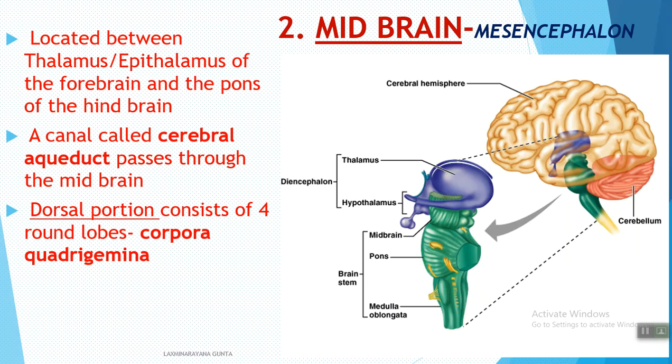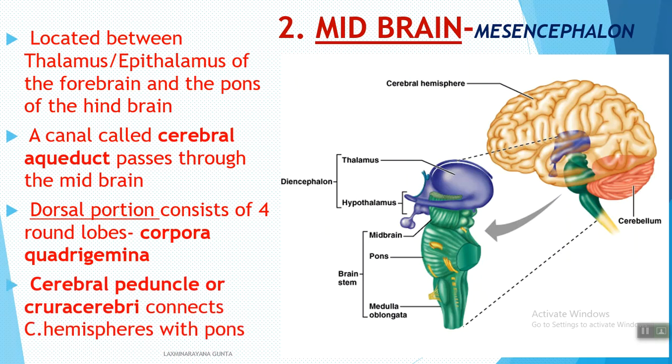There are only two lobes in frog, which is why it is called corpora bigemina. In frogs the midbrain contains only two round lobes, whereas in humans there are four.